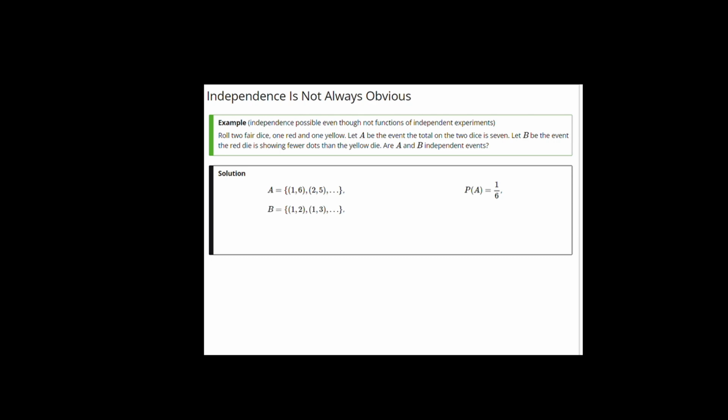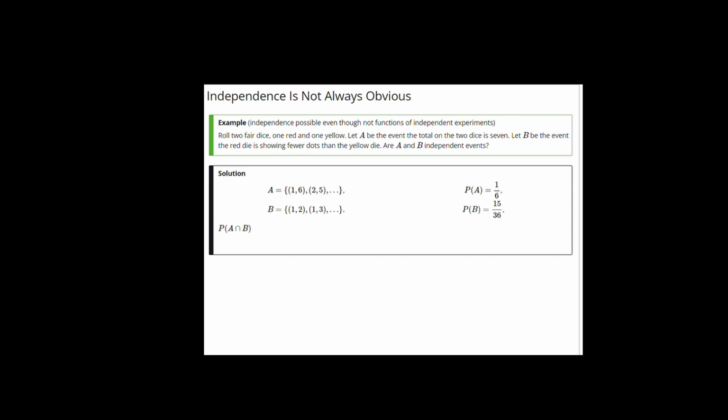The event B consists of pairs like 1, 2, 1, 3, and so on, any pair of numbers such that the first number is smaller than the second. It's a pretty simple counting argument to determine that the number of such pairs is 15 over 36. There are 5 starting with 1 and 4 starting with 2 and so on, for a total of 15 over 36.